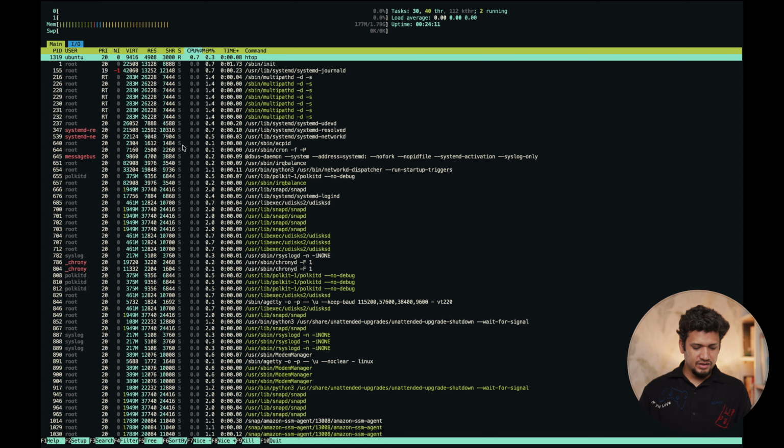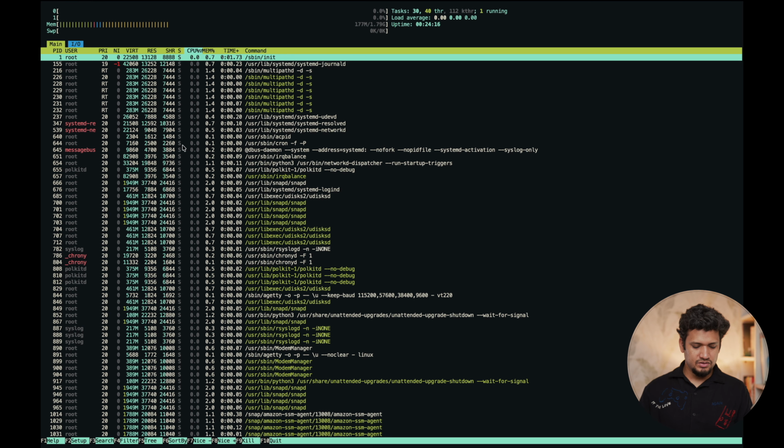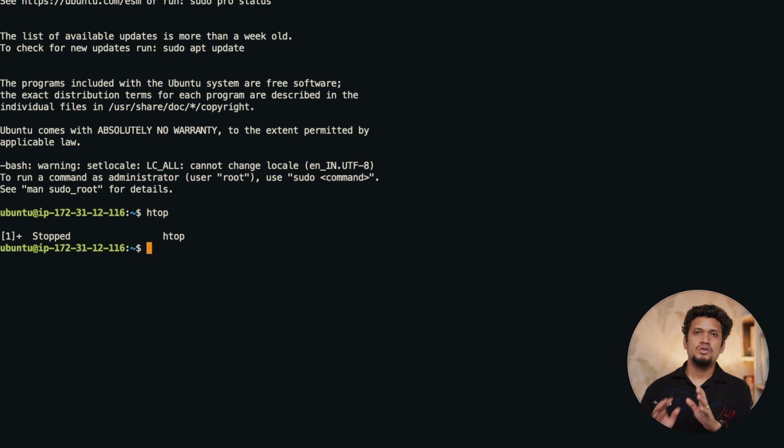So this is a very good tool to monitor what's happening inside your system. So far we were able to create a server and securely access the server using SSH, and now we can run various commands to install software through our terminal by using our SSH.